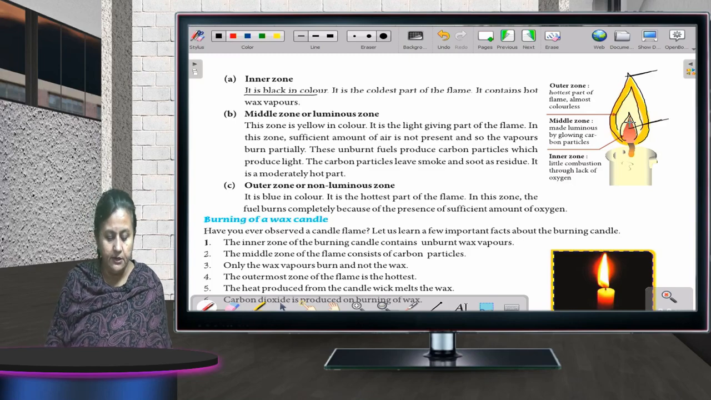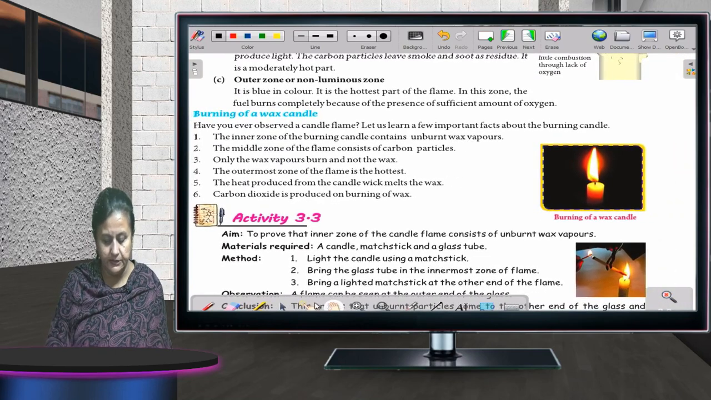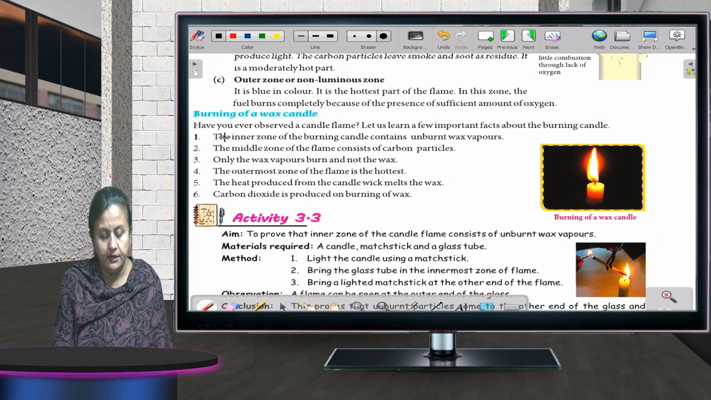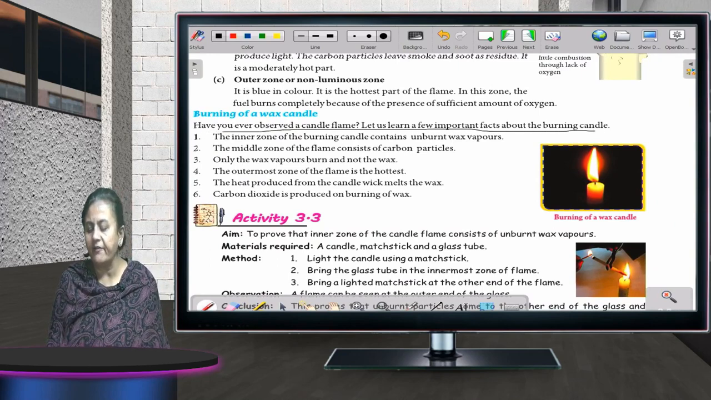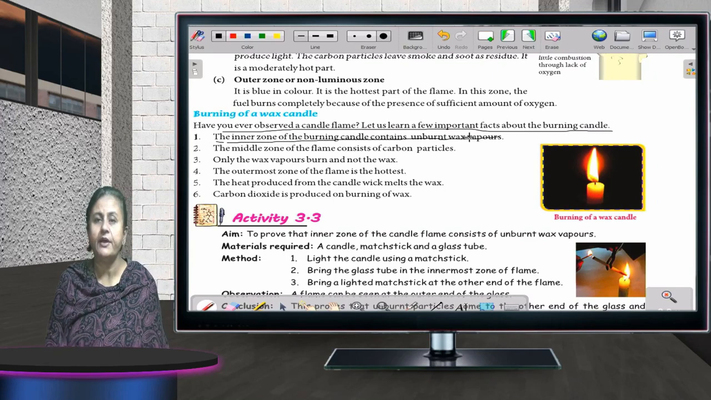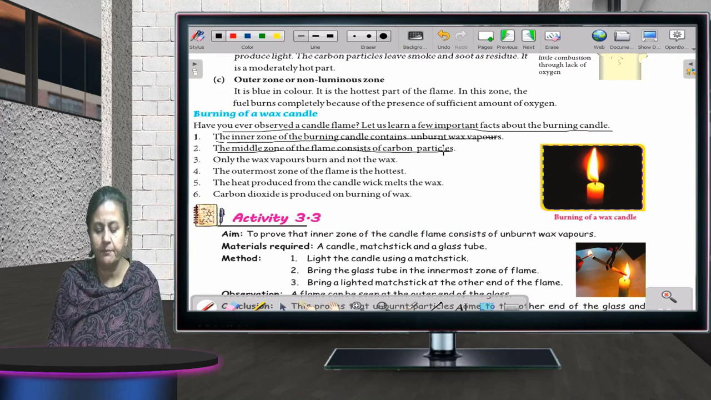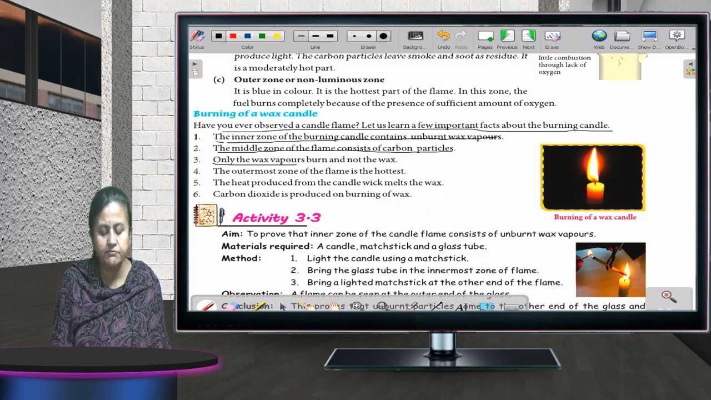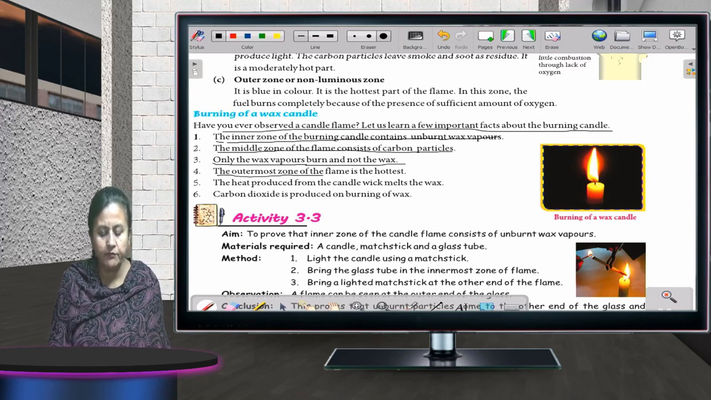Fine. Now burning of wax candle. Have you ever observed a candle flame? Let us learn a few important facts whenever you are burning a candle. First, the inner zone of the burning candle contains unburned wax vapors. The middle zone of the flame consists of carbon particles, and only the wax vapors burn and not the wax. The outermost zone of the flame is the hottest.